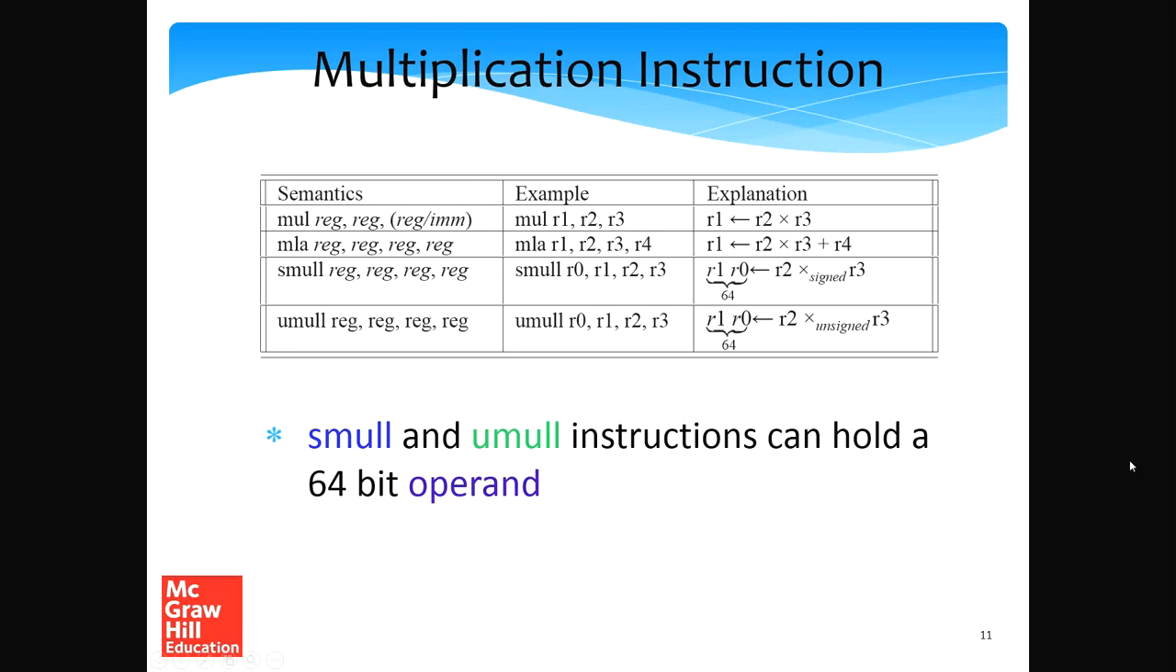Let us now look at the multiplication instructions that are there in the ARM ISA. The simplest variant of the multiplication instruction that we have in ARM is MUL, M-U-L. The MUL instruction is very similar to the add and subtract instructions, where the first operand is a destination register. Henceforth, we have two operands. The first source operand is always a register, and the second one can be a register or immediate. So this is straightforward. R1 is R2 times R3.